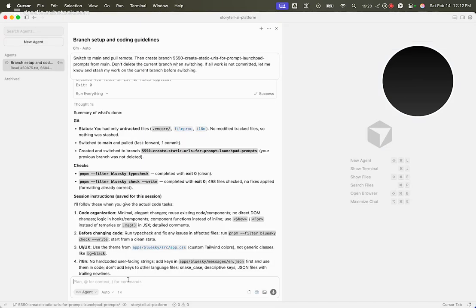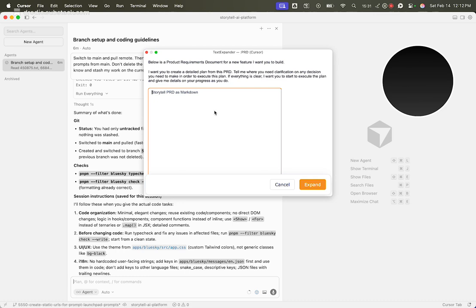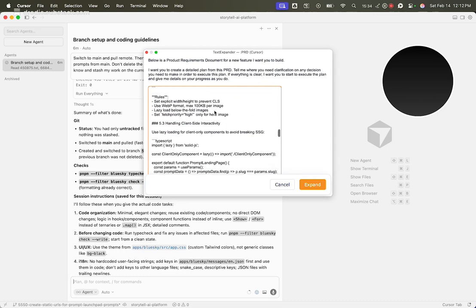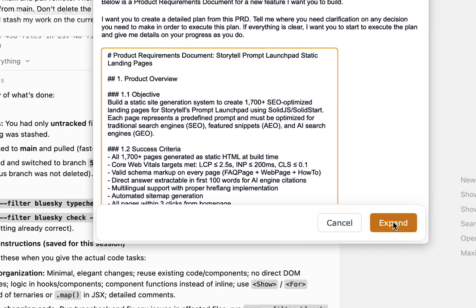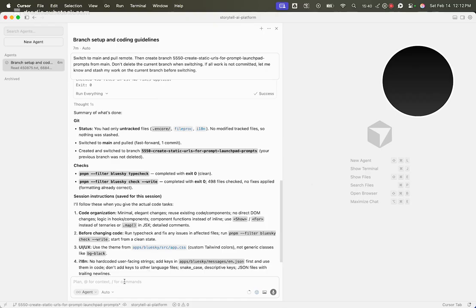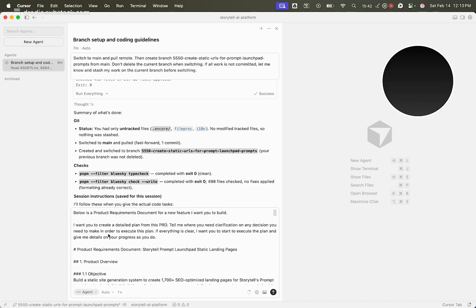And I'll just go back here and I'll do it again. So :PRD. And then I'm going to paste the Markdown in. So now I've got this entire PRD here as Markdown, and I'm just going to say expand, which expands the prompt into the box here. And now I'm ready to send this.